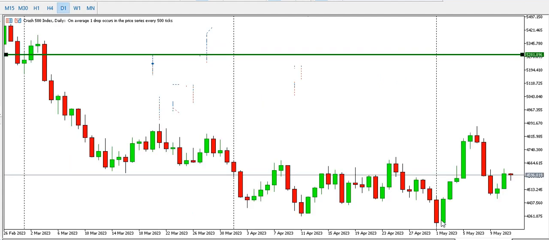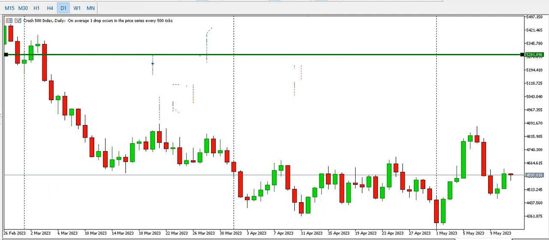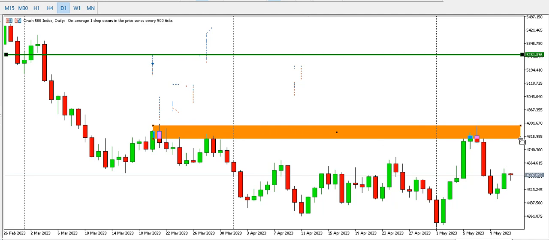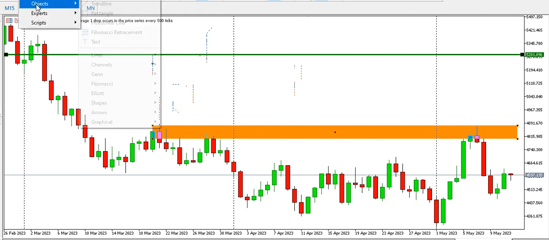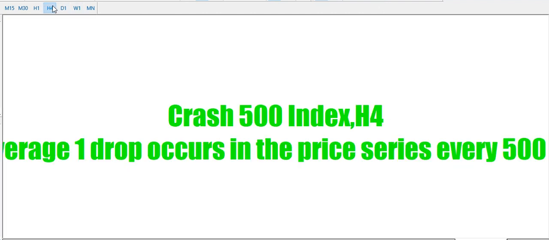Let's quickly go to Crash 500 Index on the daily time frame. We are going to rush this. On the daily time frame, we can see a range. We are seeing a range where price is ranging on the daily time frame. This is the range top and this is the range bottom. We can see the buyers trying to take price up around here, and we can see the sellers trying to push price down. But that's for Crash 500 on the daily time frame.